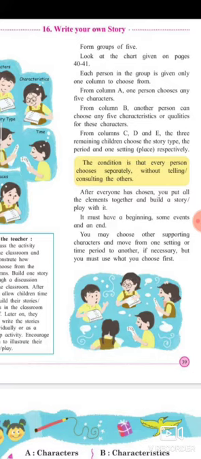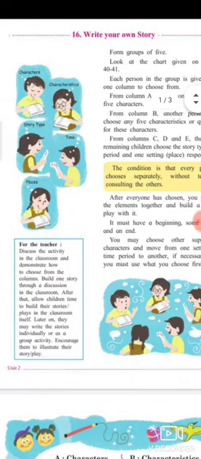Whatever you have chosen, you should use that. But if more characters are required, then you can choose other supporting characters and their characteristics, and you can also call other people into the story.